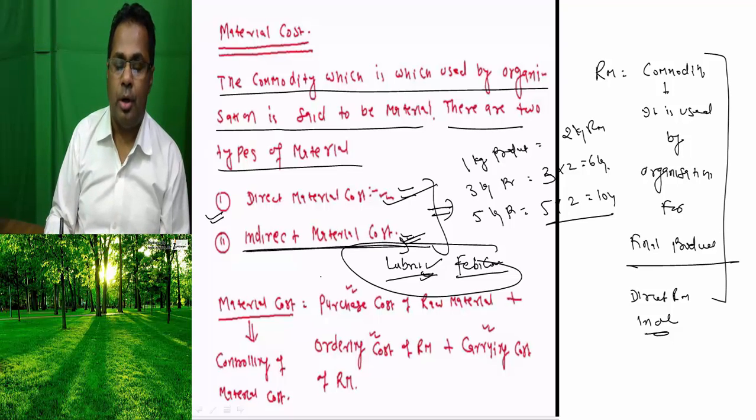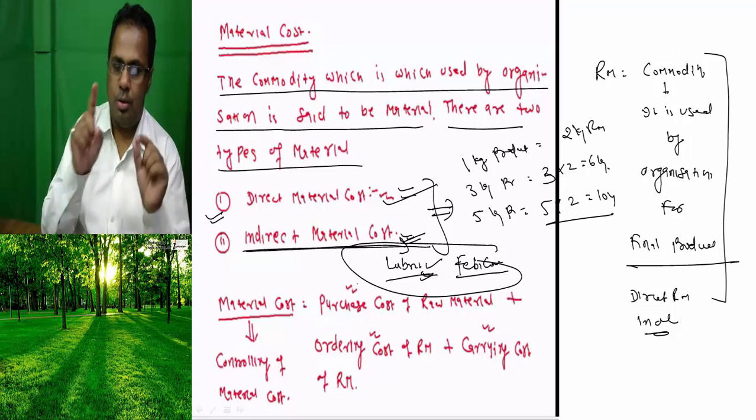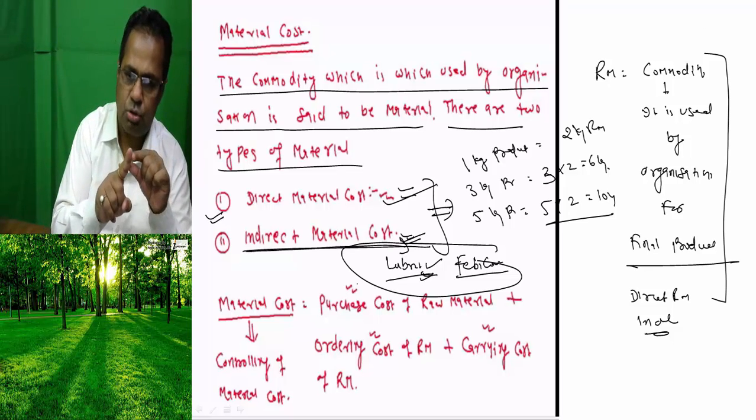Okay, under material cost we need three types of cost. One, when you purchase the material, the purchase cost is incurred.